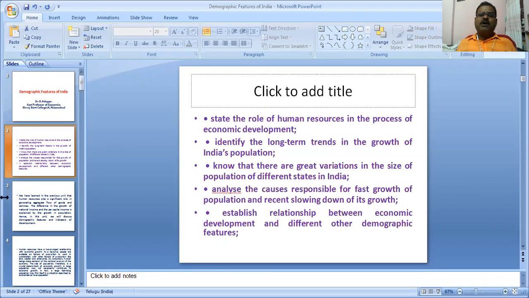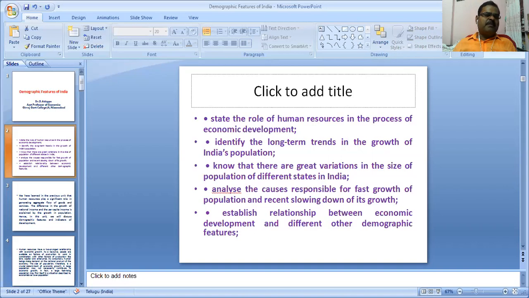The role of human resources in the process of economic development. In this we will discuss what human development is, the population, the role of population in economic development, the growth of India's population, the variation in size of population in different states of India, and analyze the causes responsible for the past growth rate of population and the recent slowing of its growth.